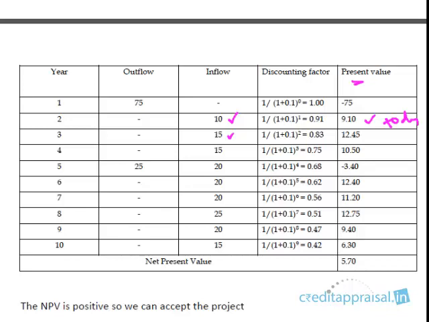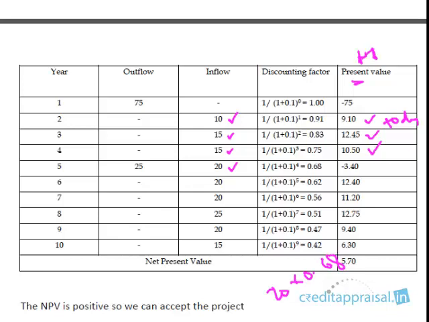The 15 crores which you receive 3 years from now is worth only 12.45 crores. If you receive this 15 crores 1 year later, its value is going to drop further. You see, this 15 crores was 12.45, but now it has dropped to 10.5 after 4 years. So the earlier you receive it, the better. The later you receive, its value is going to drop further. Then in the 5th year, you're going to get 20 crores, so 20 into 0.68.